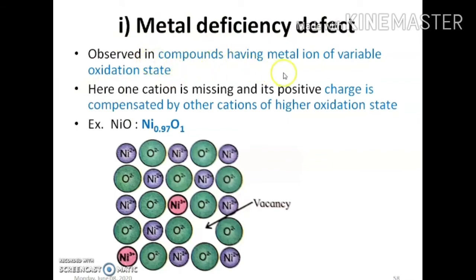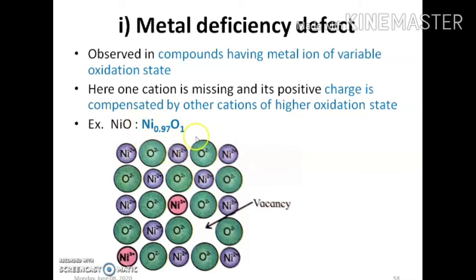This is observed in compounds having a metal ion of variable oxidation state. For example, nickel has variable oxidation states, Ni2+ and Ni3+. So this type of defect is observed in compounds having a metal ion of variable oxidation state. In this type of defect, one cation is missing and its positive charge is compensated by another cation of higher oxidation state. For example, in nickel oxide there is a metal deficiency defect.